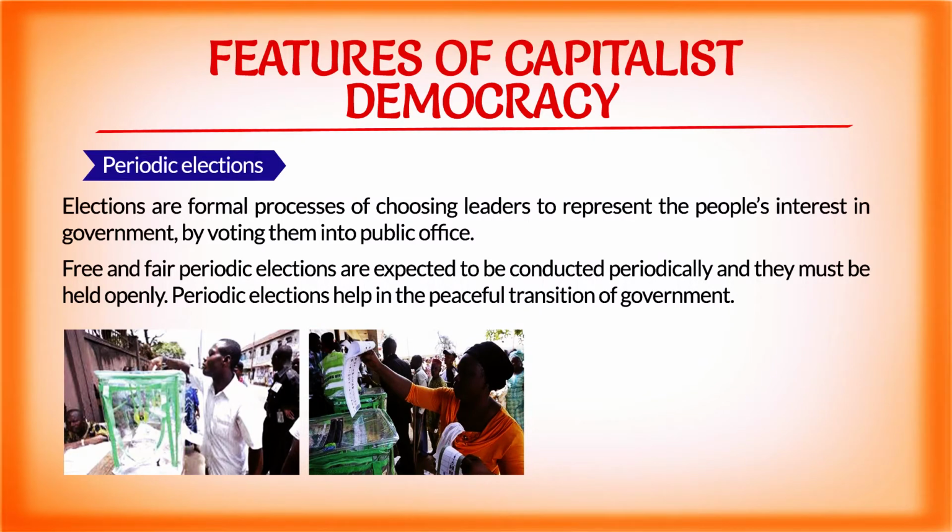Periodic elections is another feature of capitalist democracy. What are elections? Elections are formal processes whereby leaders are chosen to represent the interests of the people in government. Elections are expected to be conducted periodically. For example, in Nigeria, elections are held every 4 years. This helps in the peaceful transition of government from one government to another.